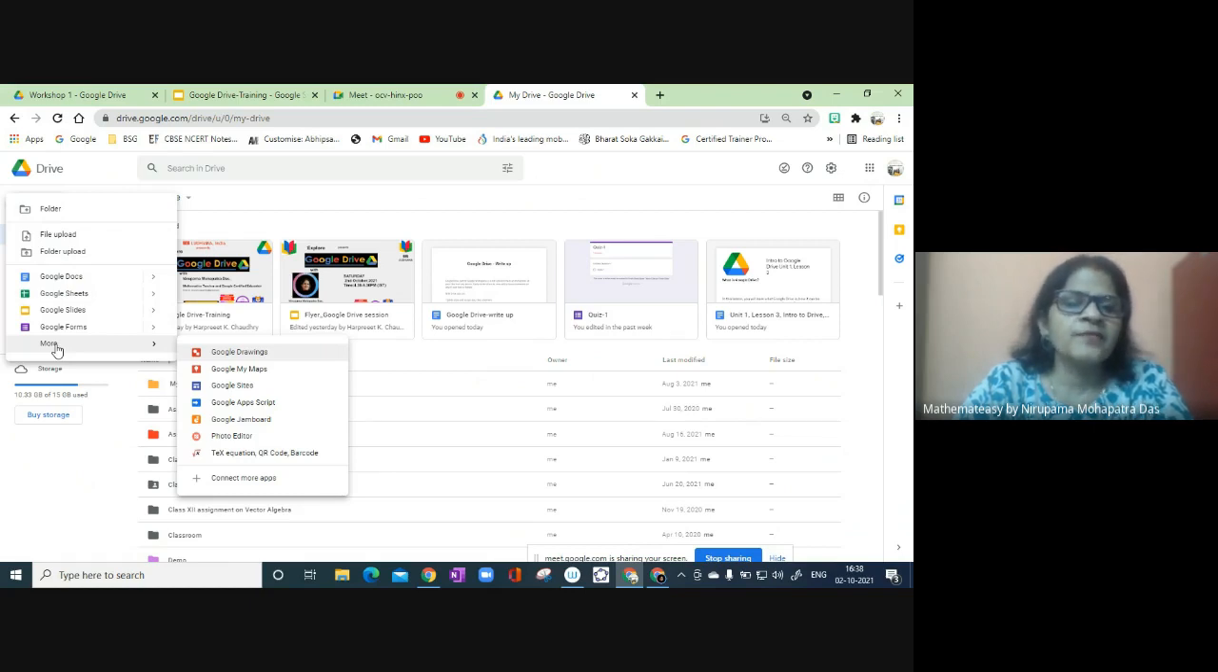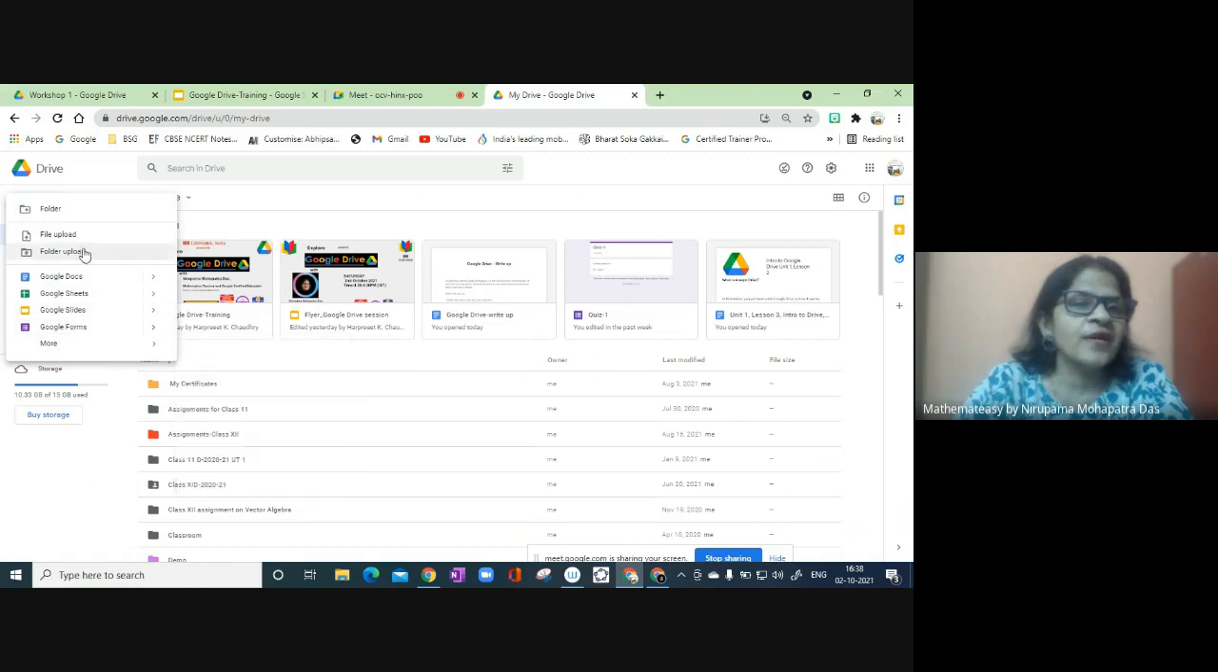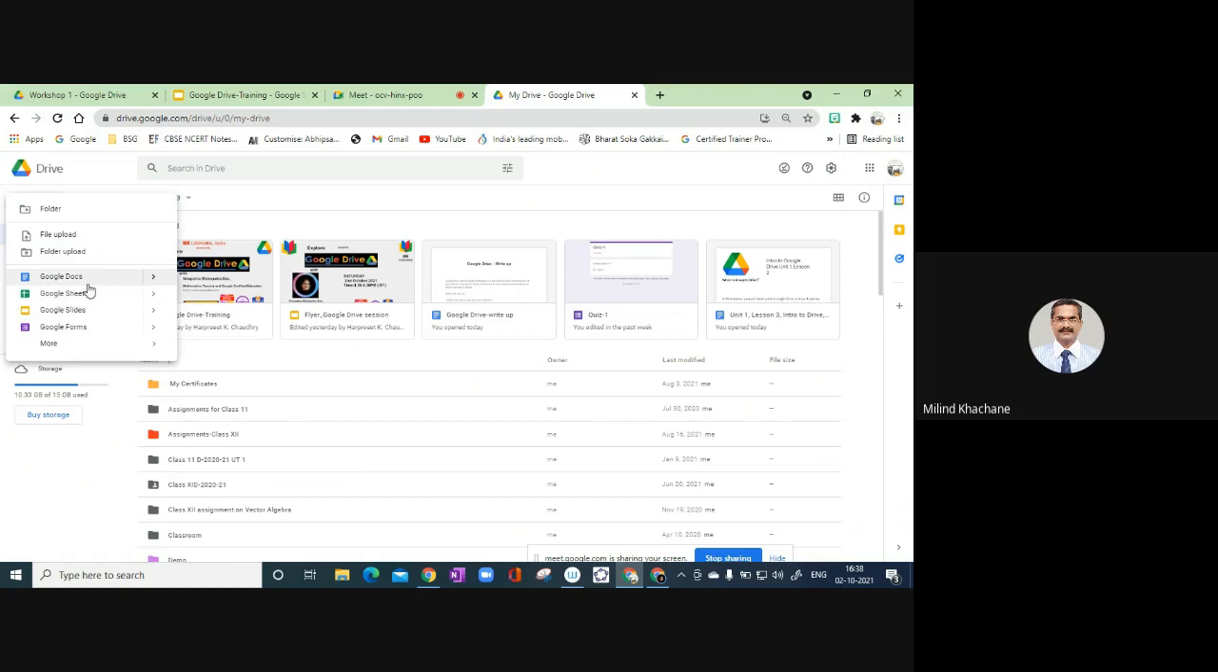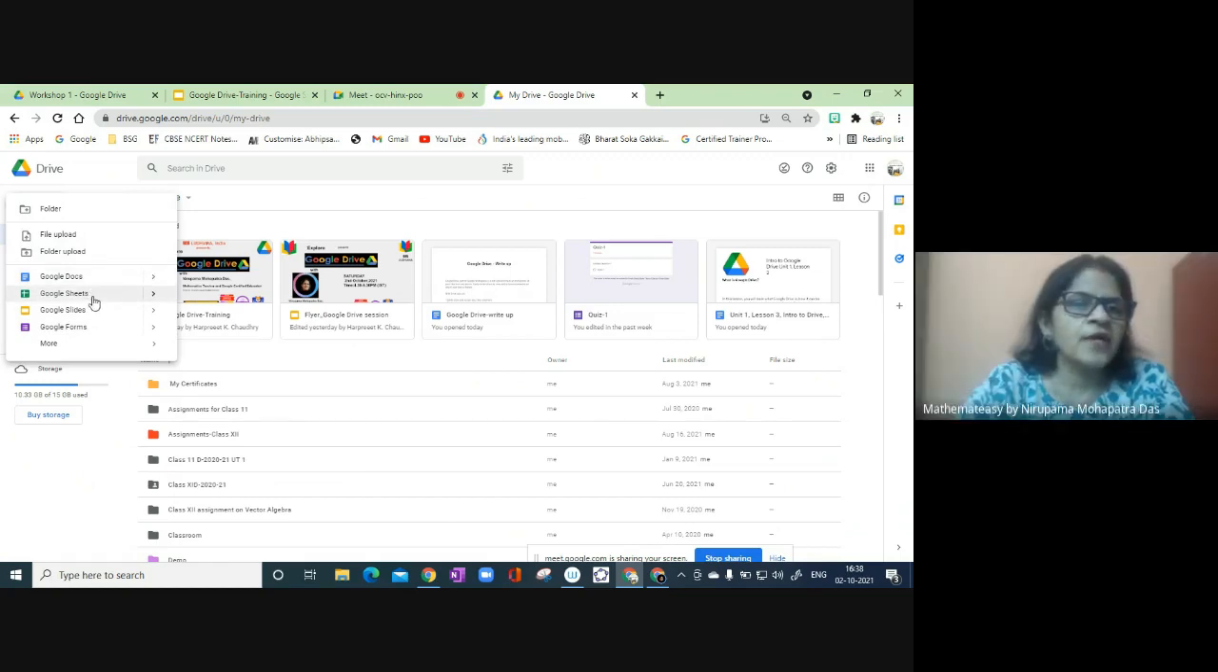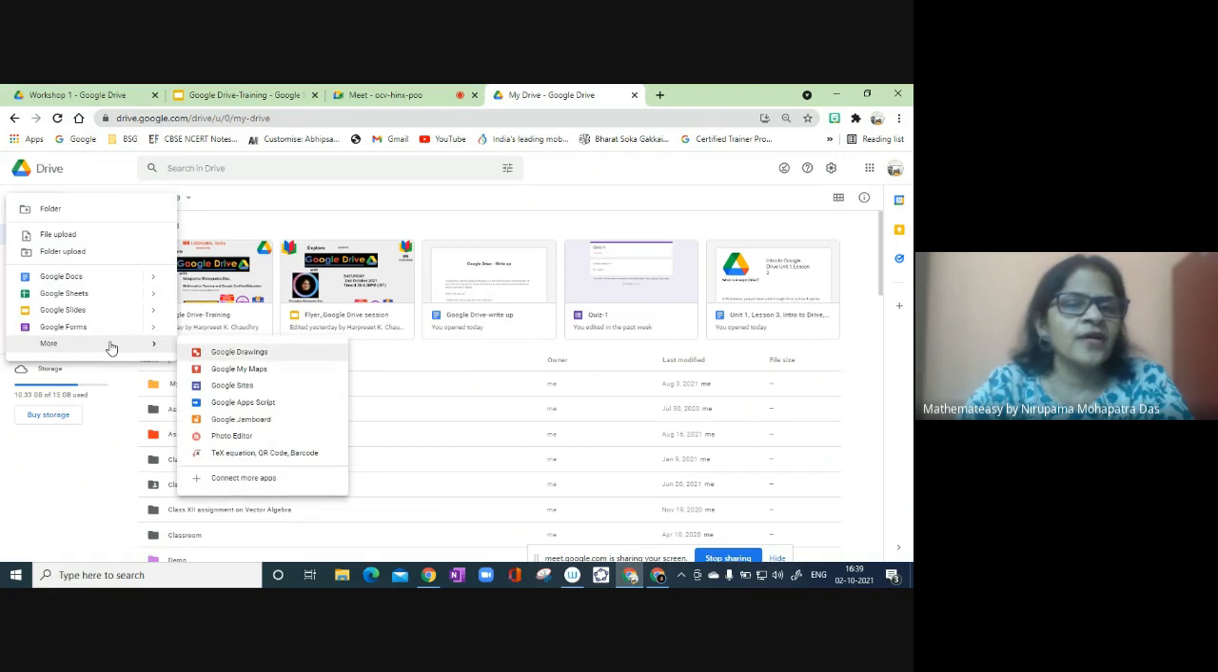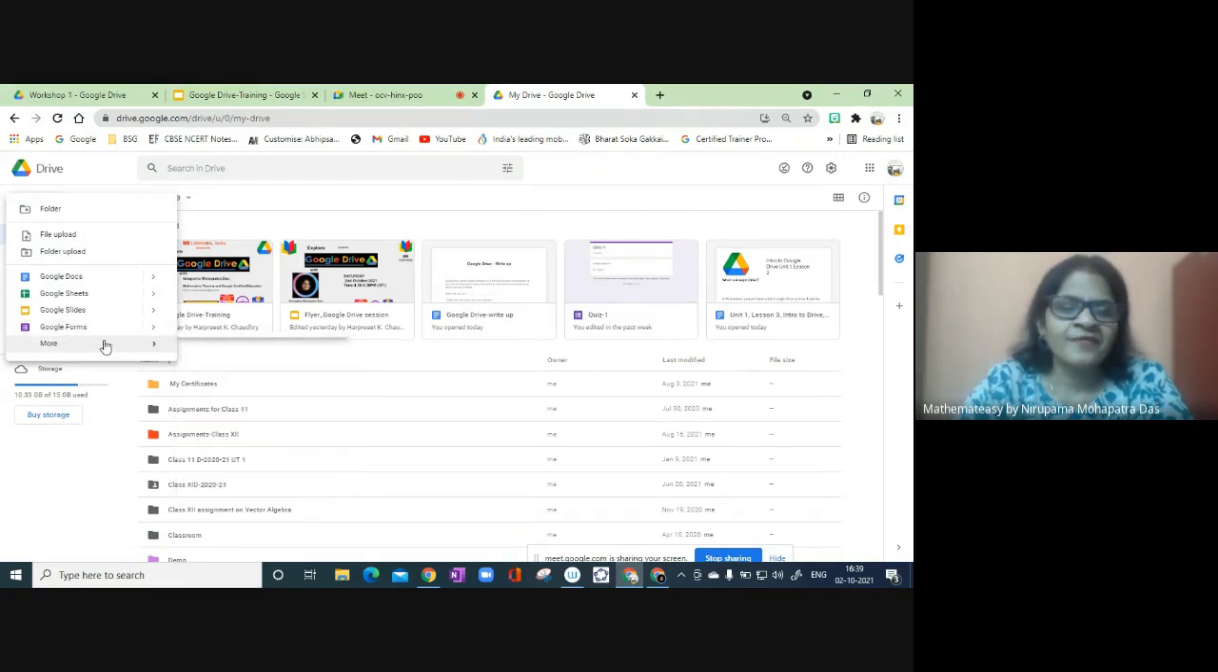So these are basically drive apps, or you can say these are Google apps, and we have them in Drive. So directly we can create documents by using these tools, whether it is documents or sheets or slides, etc. We can create various folders. That also I will be showing.